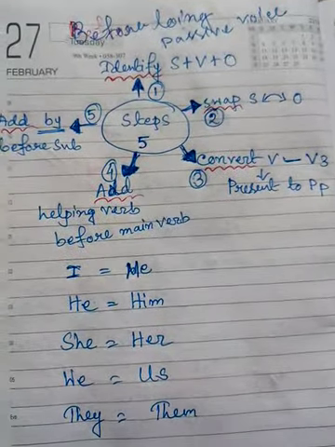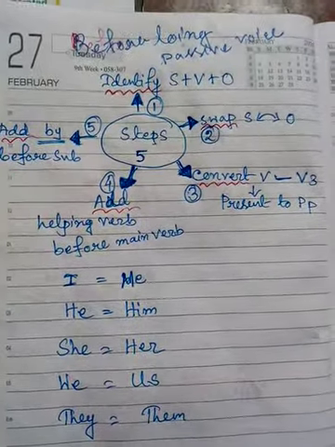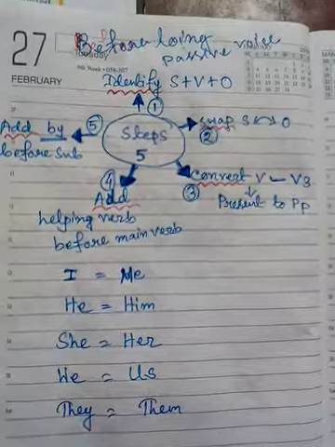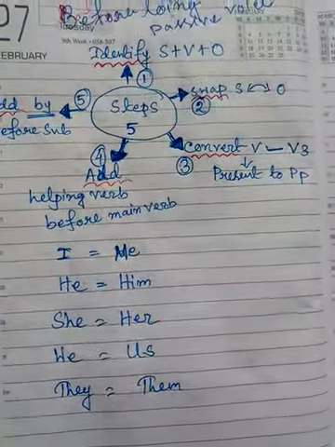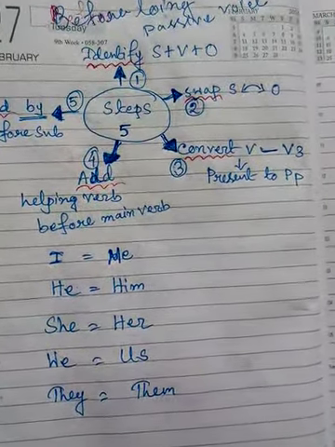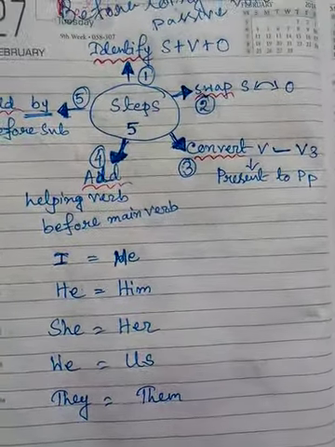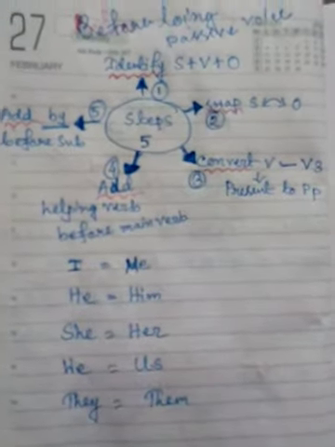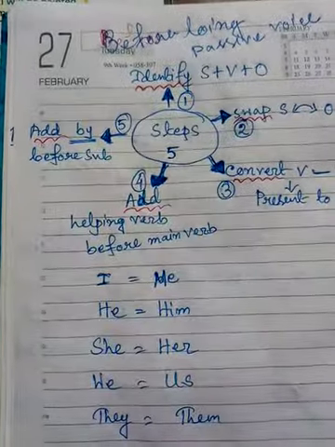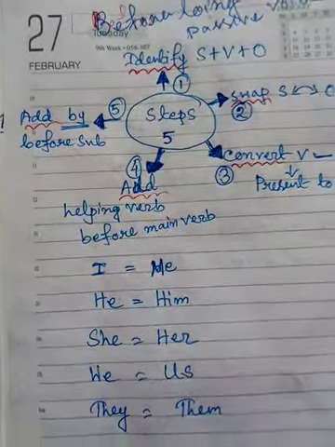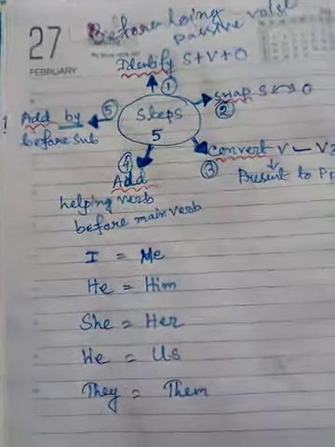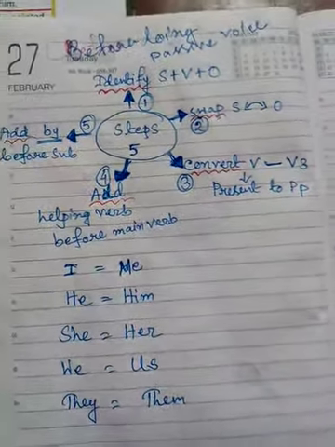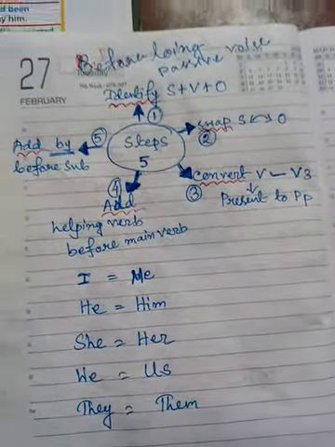Now we will learn how the verb changes according to the tense. That means in simple present tense, present continuous tense, present perfect tense, then simple past tense, past continuous tense, past perfect tense, simple future, future continuous, future perfect, how they change. Okay, then we will learn. At first you learn the primary things which you have learned today.